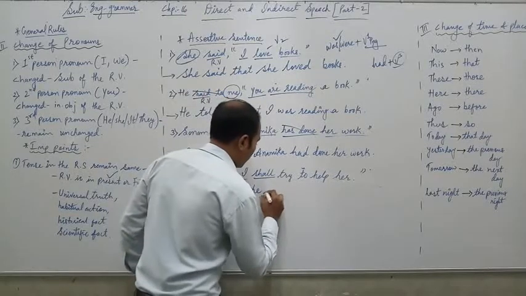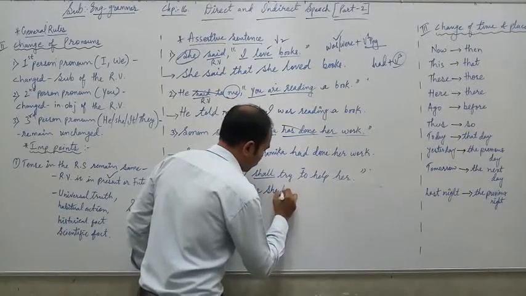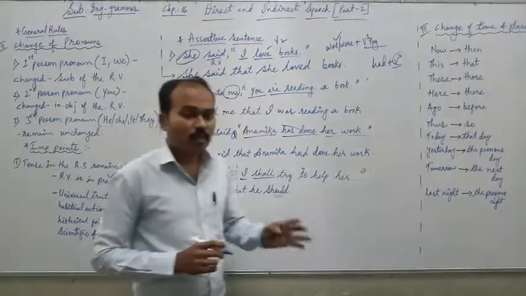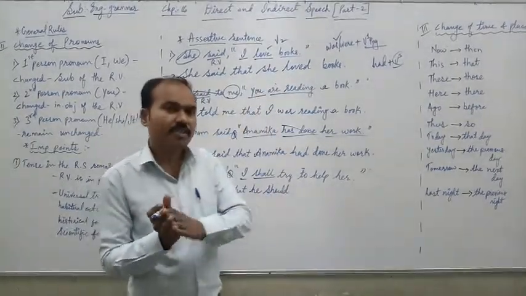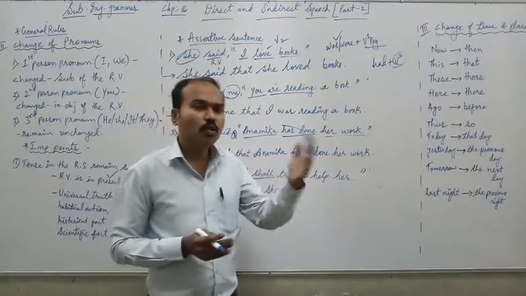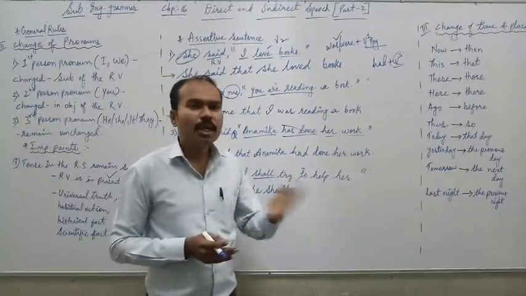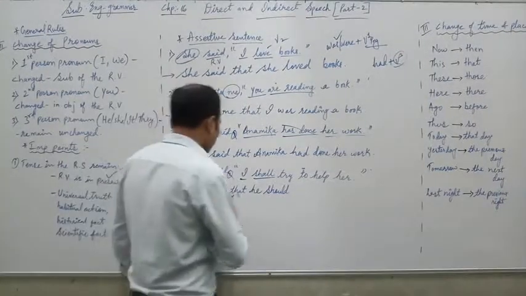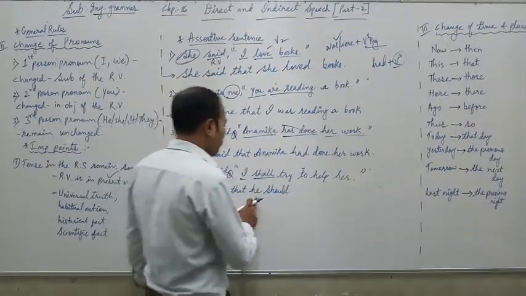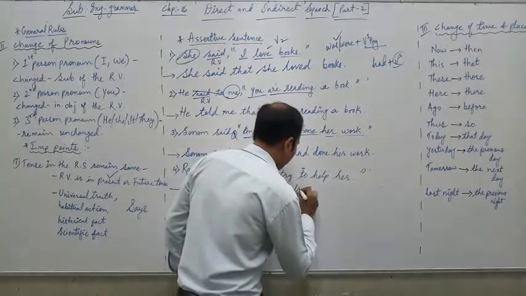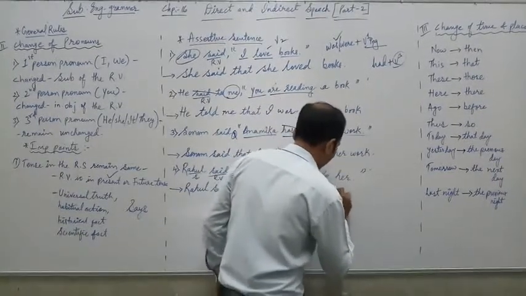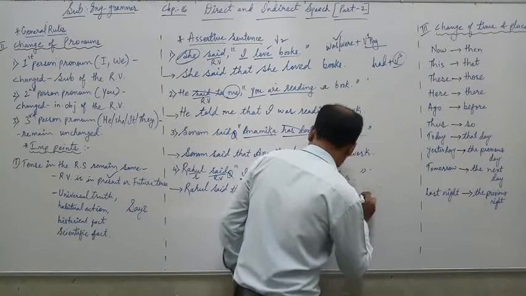Then "shall" is changed into "should." We have already discussed in the last lecture that for future tense, shall is changed into should, will into would, can into could, may into might, and so on. So Rahul said that he should try to help her.